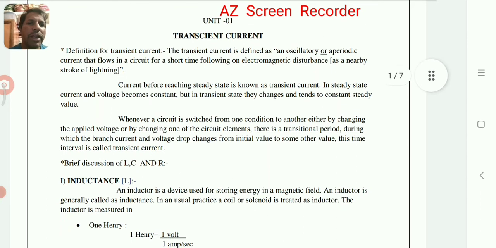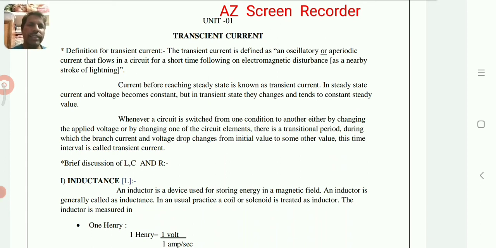But if the same current flows for a short time, the current and voltage change from one initial value to another value in the given interval of time. This is called transient current. But in steady state, the current and voltage become constant.